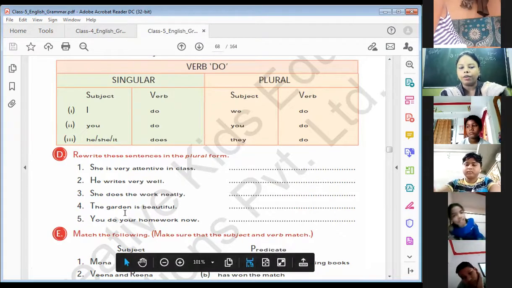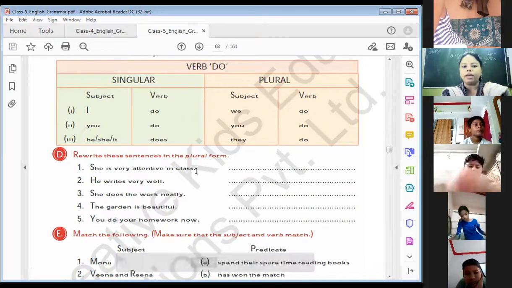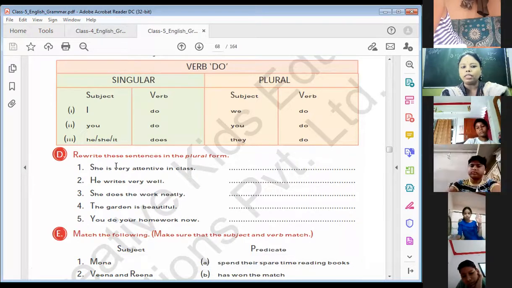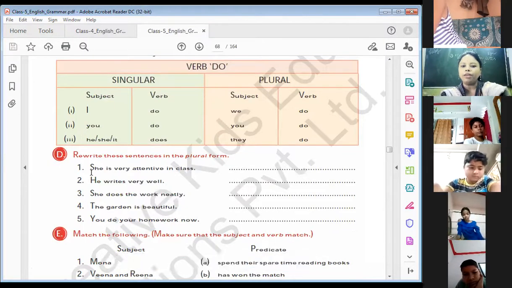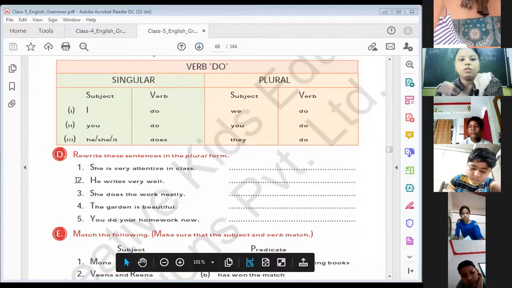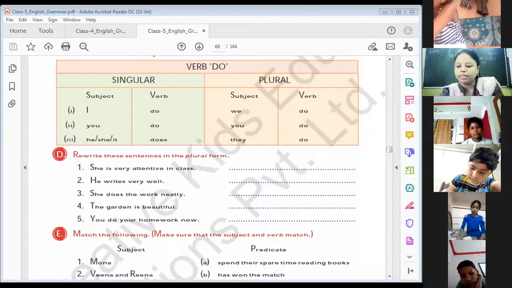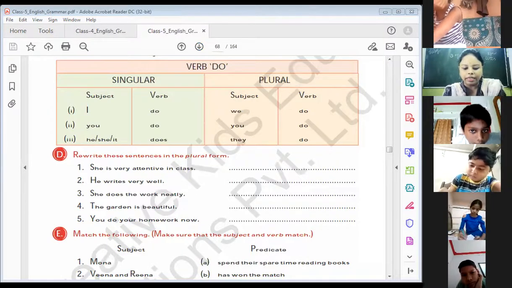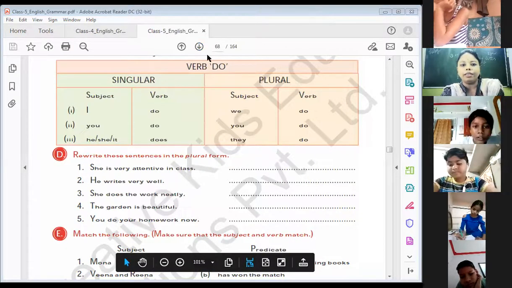Let me come to the exercise. She is very attentive in the class. Now here we have to change this sentence into plural form. Listen to me very carefully. For changing this sentence into plural form, in place of she we have to use they. So we write: They are very attentive in the class.